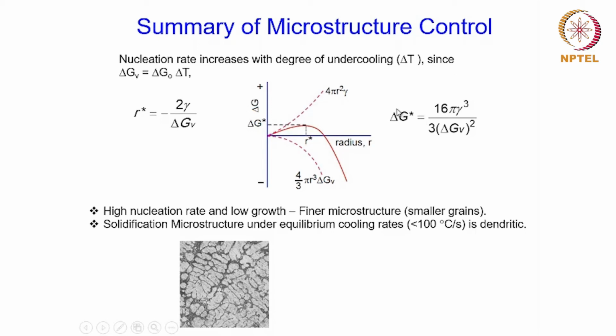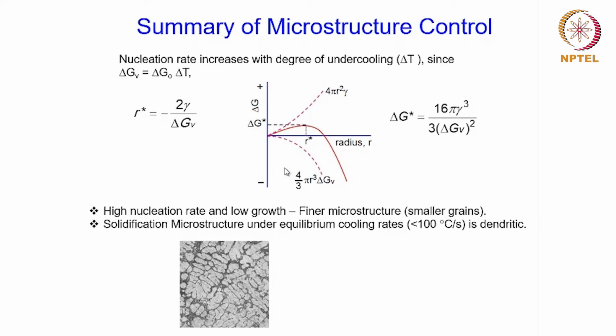Similarly, if you look at this critical free energy change for the nucleation to start, here also you can see that the critical free energy change delta G star also decreases with increasing delta GV. Okay. So this means that the nucleation process becomes easier as delta GV increases. Okay. And delta GV would increase when delta T increases. So this suggests that a high undercooling condition would lead to a finer microstructure.